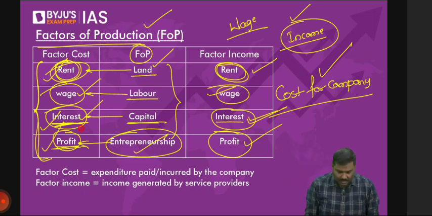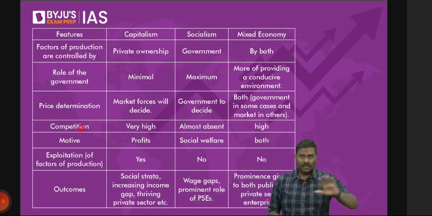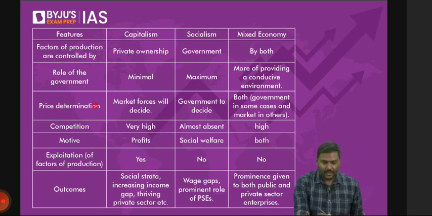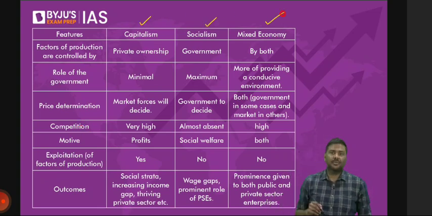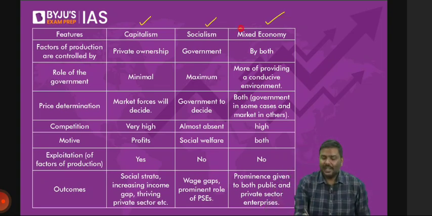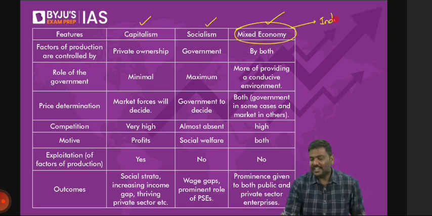Next. So, concept of evolution. This is the 4 factors of production. We'll use it multiple times. Now let's have a look at the evolution of economics: capitalism, socialism, and mixed economy. And by the way, before I start, let me give you examples. India is an example of a mixed economy.